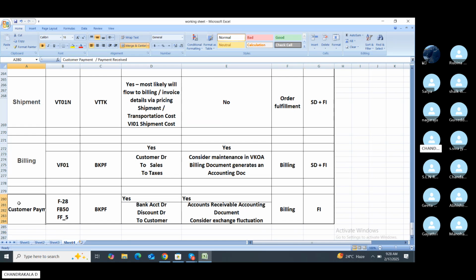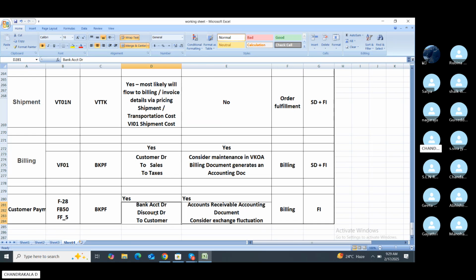The last one is the customer payment. The T codes are F-28, FB50, and F-51. I don't know whether this is correct or not. The table is BKPF, as a final entry. Once the amount is received, the bank account is debited.